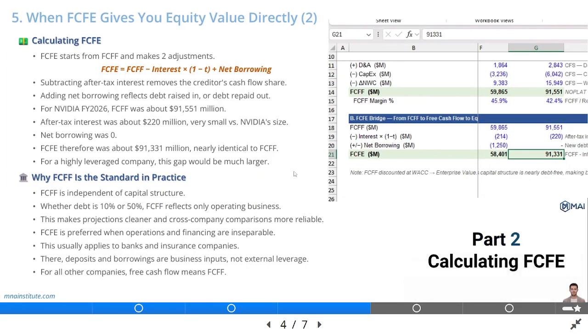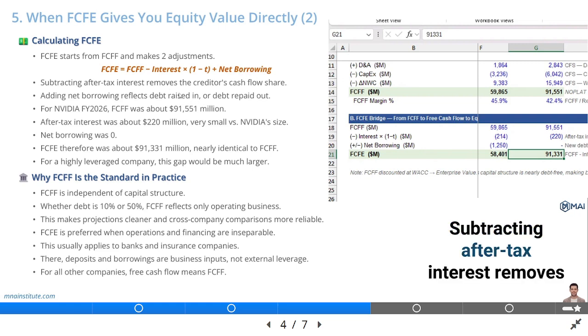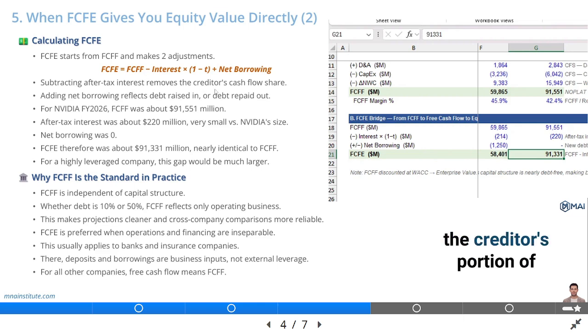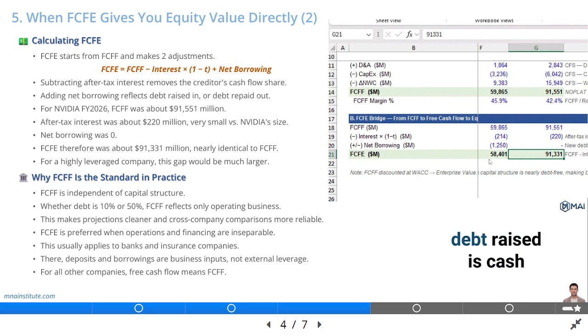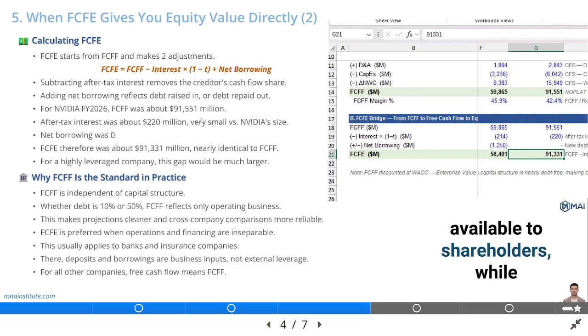Part 2. Calculating FCFE. FCFE starts from FCFF and makes two adjustments. Subtracting after-tax interest removes the creditor's portion of the cash flow because that cash has already left the business to service debt. Adding net borrowing reflects the fact that new debt raised is cash available to shareholders, while net debt repaid is cash that leaves on their behalf.